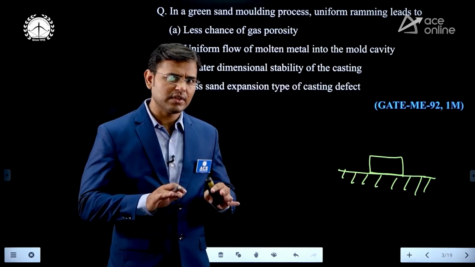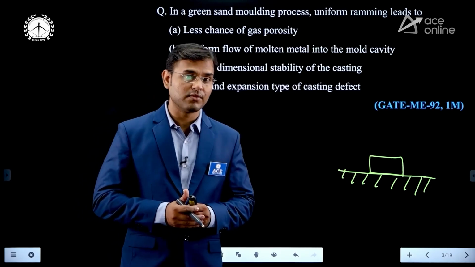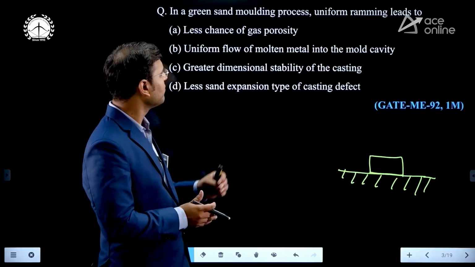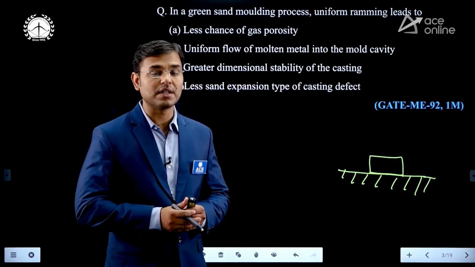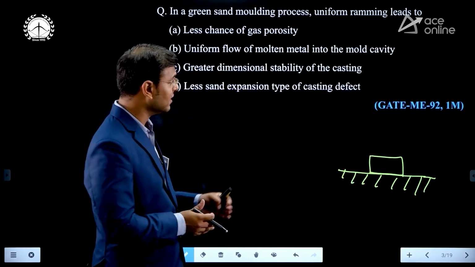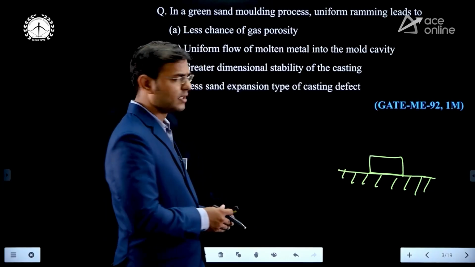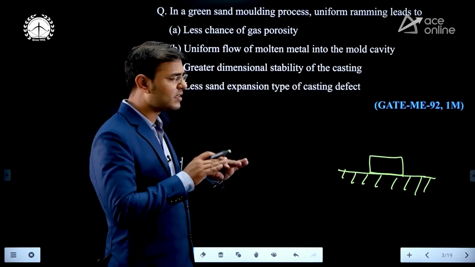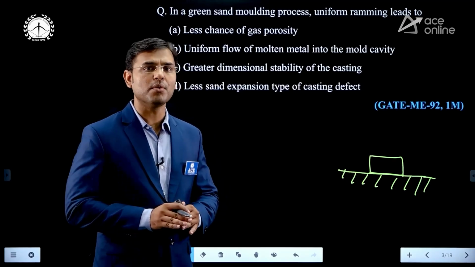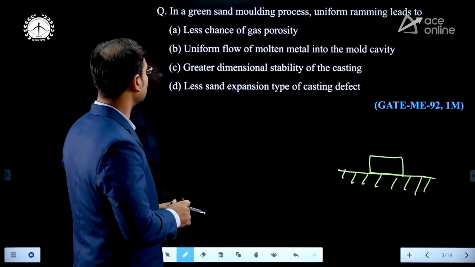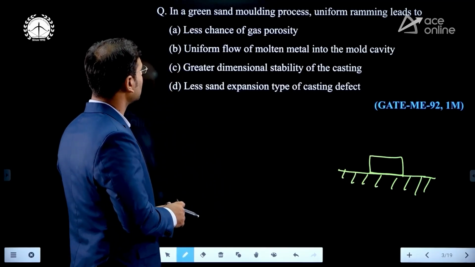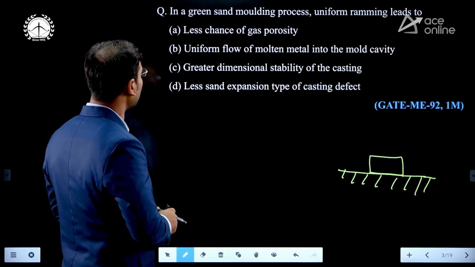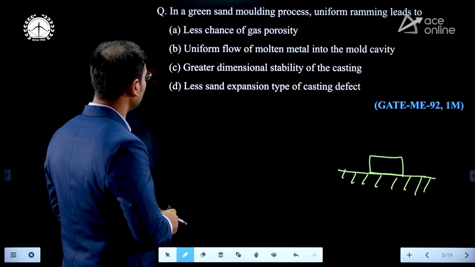If we are giving the force by human hand, then what is the problem? The uniform ramming will not be there. But if you are using the machine, then the uniform ramming is there. Then what is the advantage of that uniform ramming? From all sides we are giving uniform pressure. All sides have the same pressure. Then what is the answer? The less chance of gas porosity.